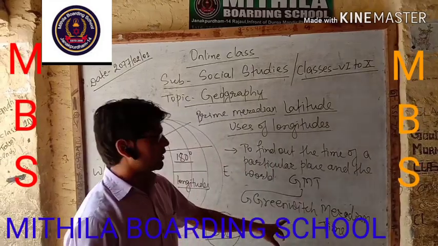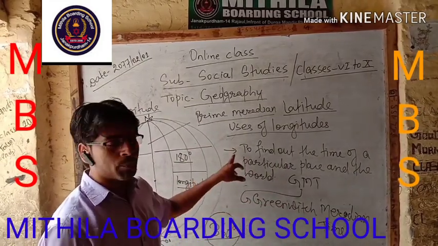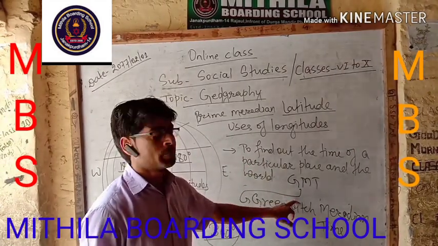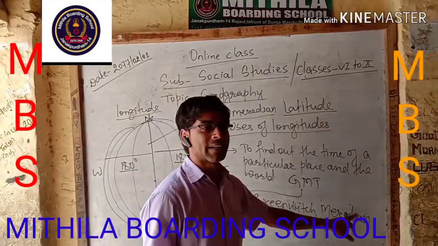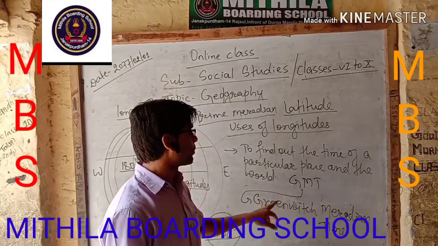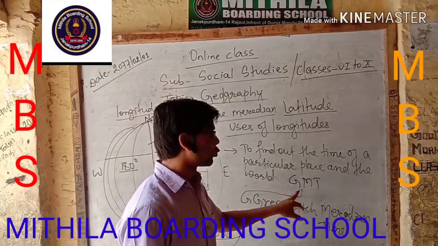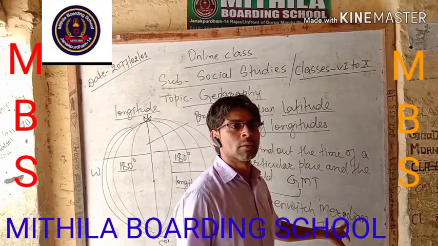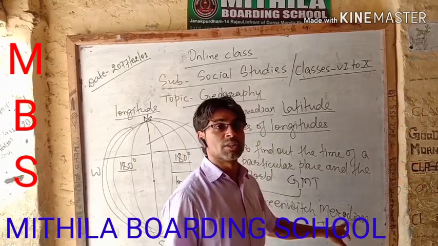The time of other places is obtained from Greenwich Meridian Time, depending on how far the place is from the Royal Observatory of Greenwich in London.